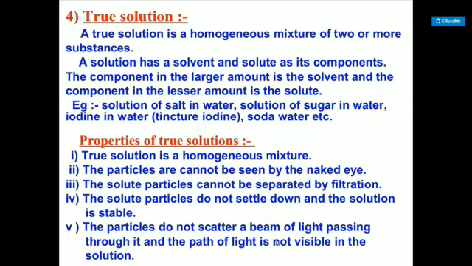Here water is the larger amount, so water is the solvent. But suppose it is the opposite: you take 1 cup of water and 1 kg of sugar in a big sack or packet. Then you will add water to the sugar, not sugar to the water, because the container is not so big. So at that time water is solute and sugar is solvent.